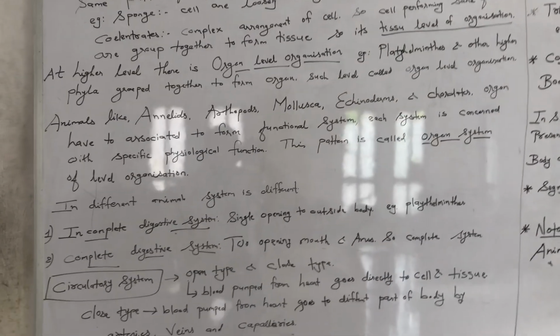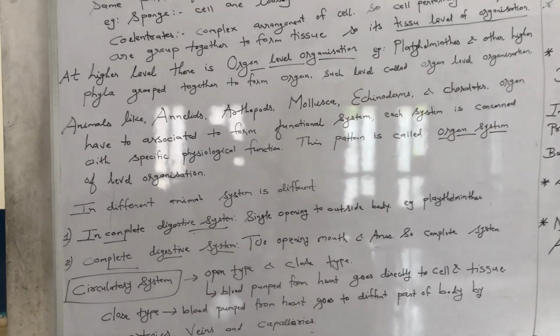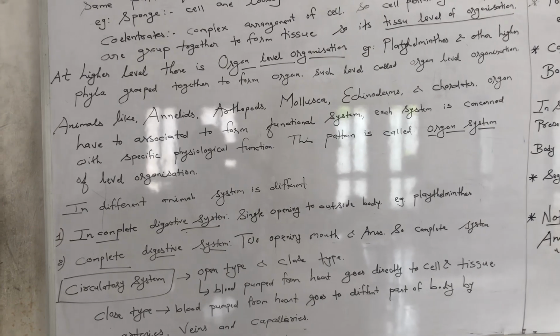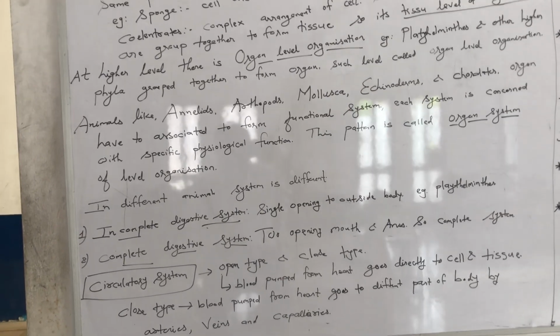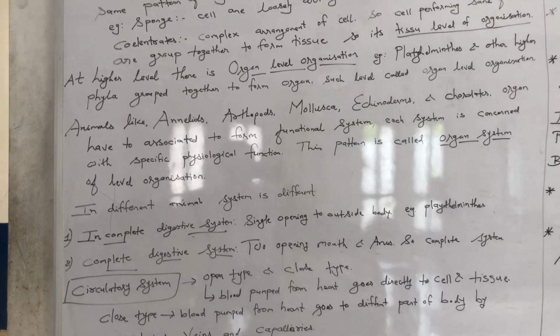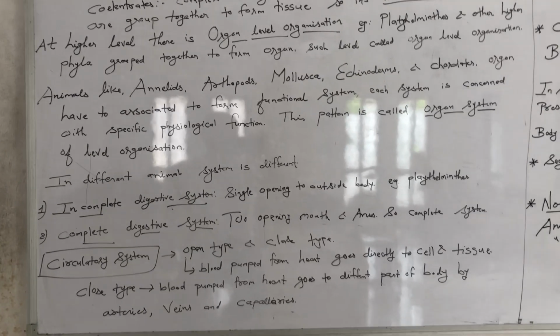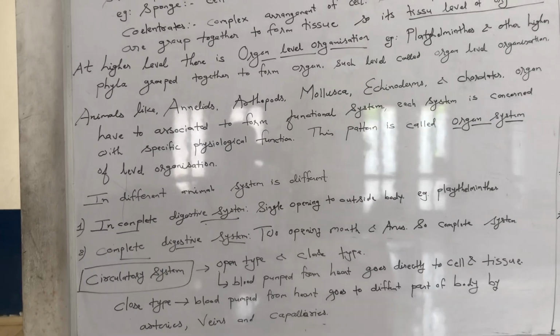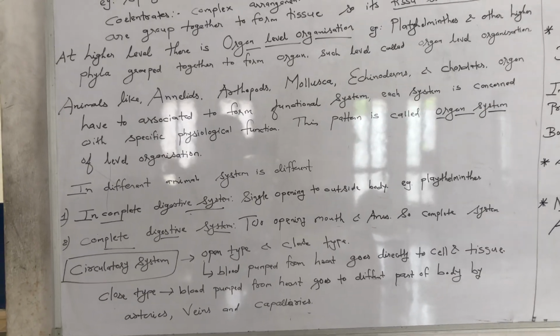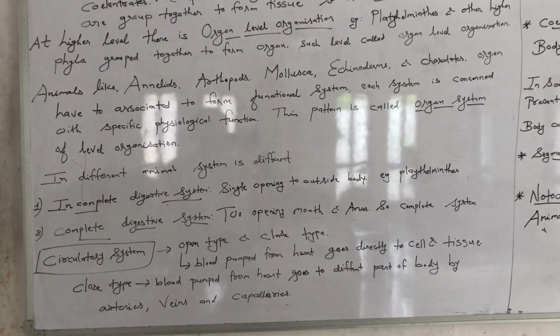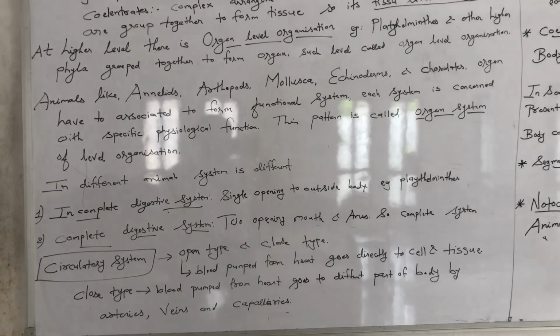Understand? Now in different animals the systems are different, right? In different animals there are different systems. All animals do not possess the same system. First of all, if we see the digestive system, some animals have a complete digestive system, some animals have an incomplete digestive system. Incomplete digestive system means what?